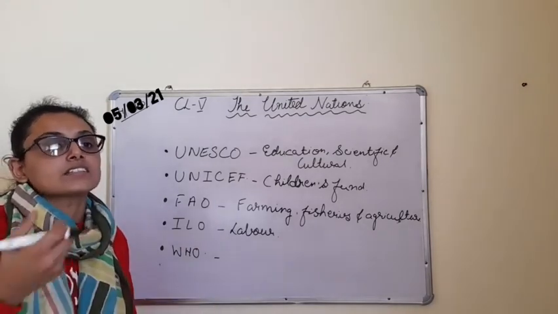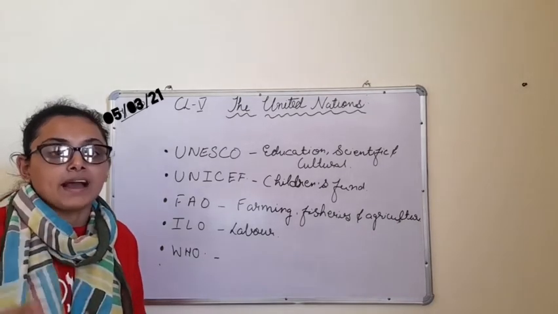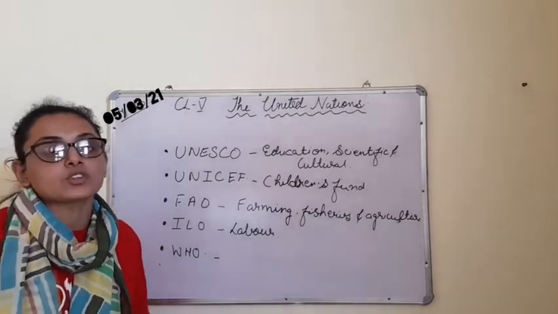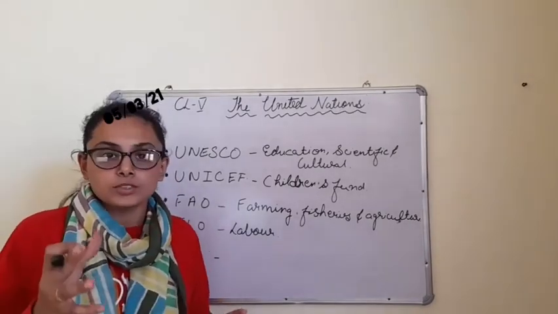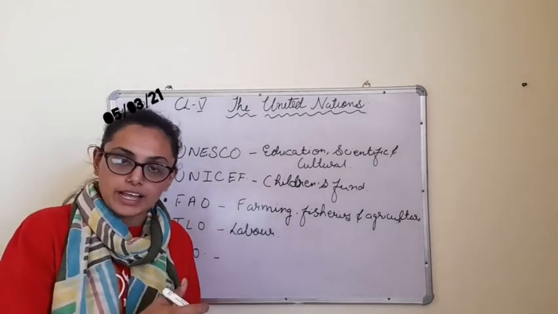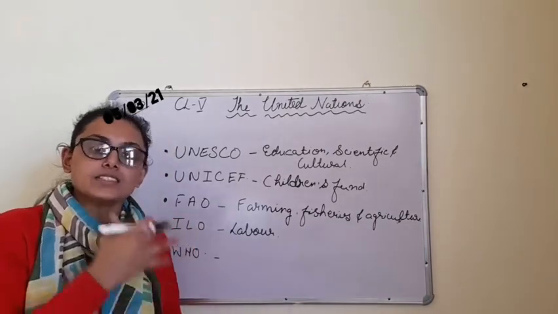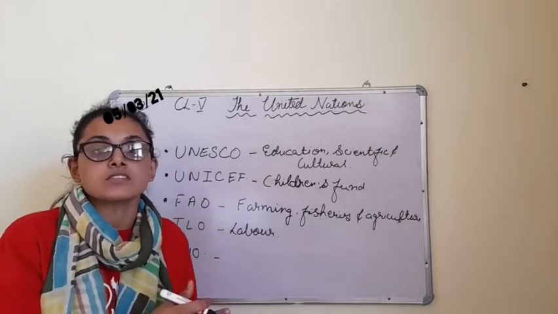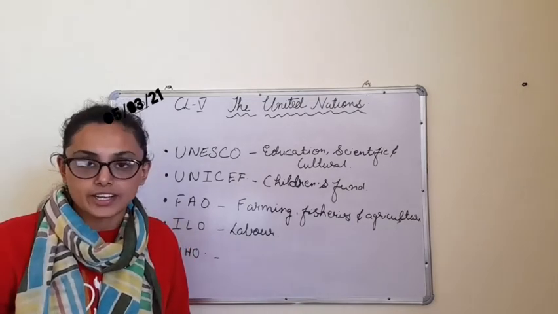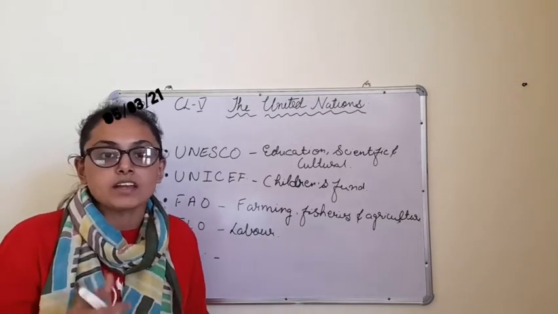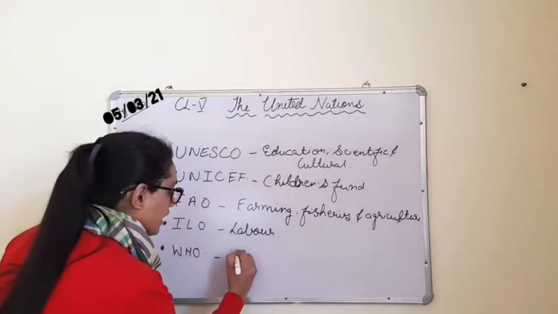If there is any disease, epidemic, pandemic, which we are already going through, and if there is something to be informed to the world with regard to health or any kind of hazard, this WHO is the one whose responsibility it is to inform the world that we should be cautious, we should take care of ourselves, and what norms we should follow in order to safeguard ourselves. It is a health organization.